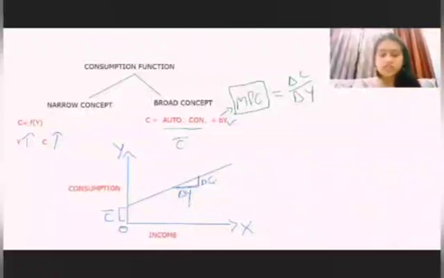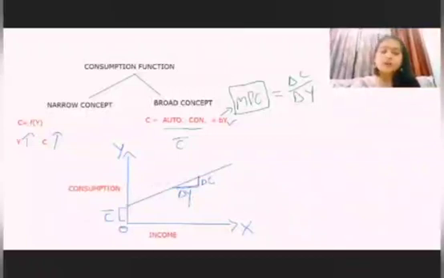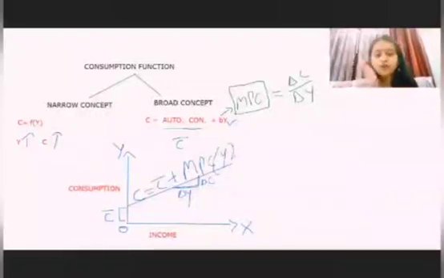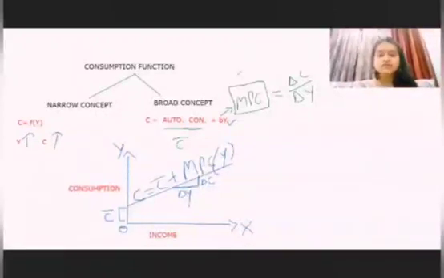So this complete line shows you total consumption, which is equal to your autonomous consumption, meaning consumption at zero level of income, plus MPC, marginal propensity to consume, multiplied by your current income, whatever you are earning right now. Hope this curve is very clear to you.